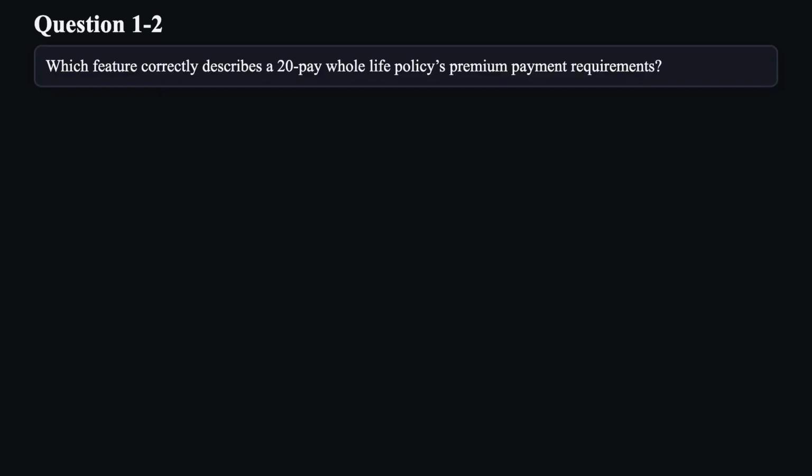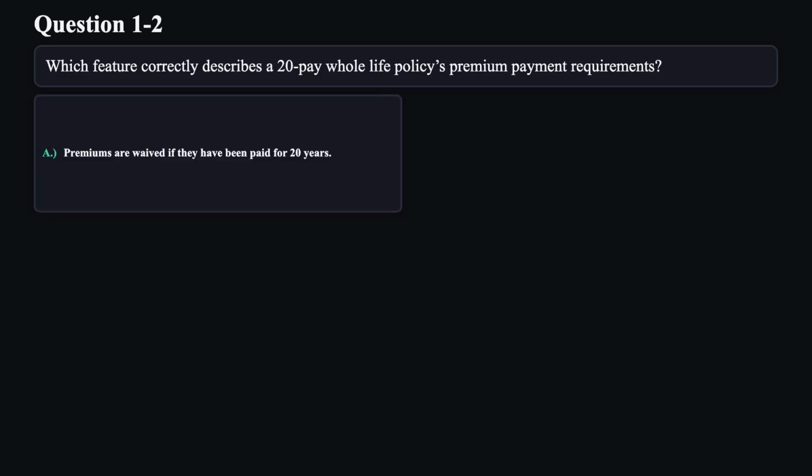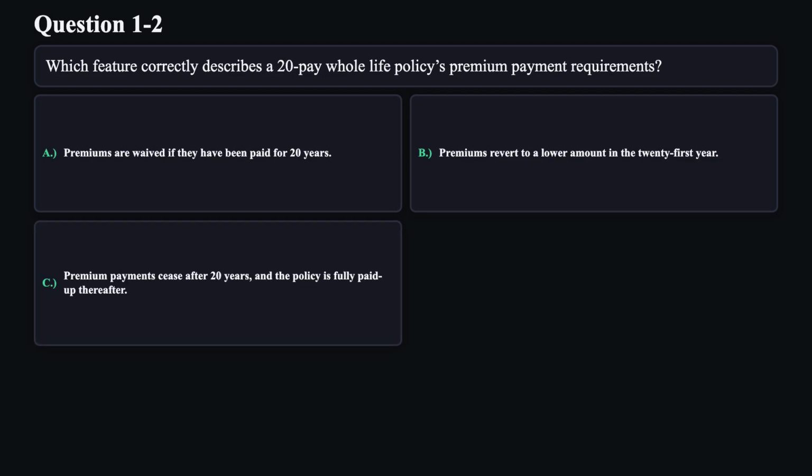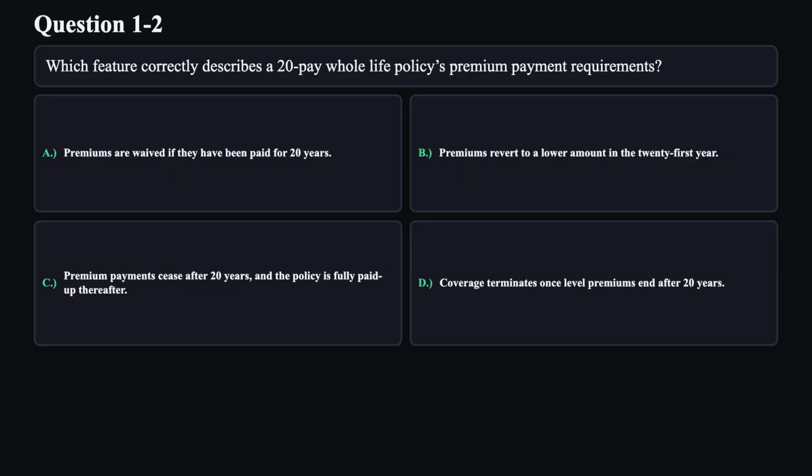Question 2. Which feature correctly describes a 20-pay whole life policy's premium payment requirements? A. Premiums are waived if they have been paid for 20 years. B. Premiums revert to a lower amount in the 21st year. C. Premium payments cease after 20 years and the policy is fully paid up thereafter. D. Coverage terminates once level premiums end after 20 years.